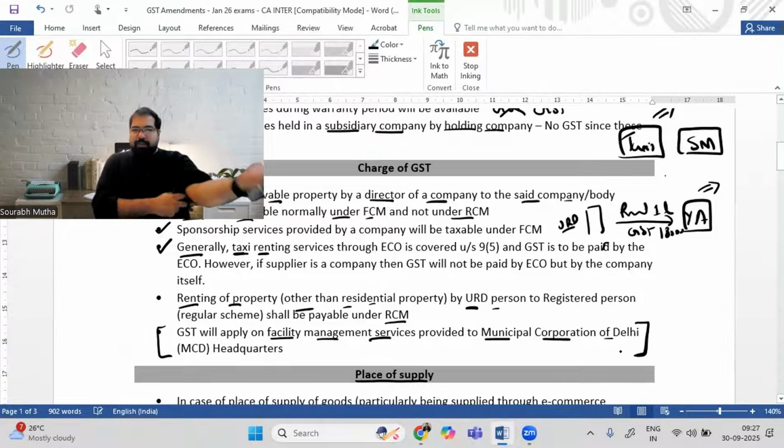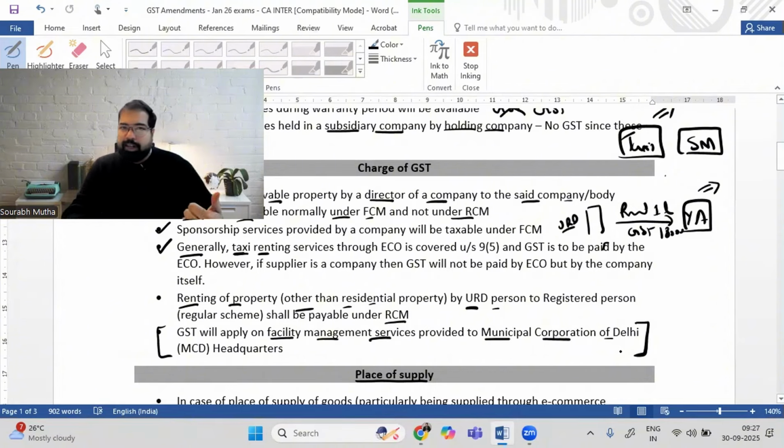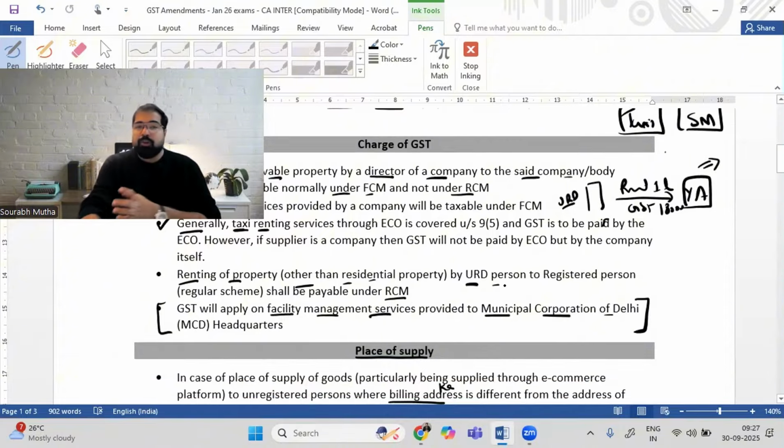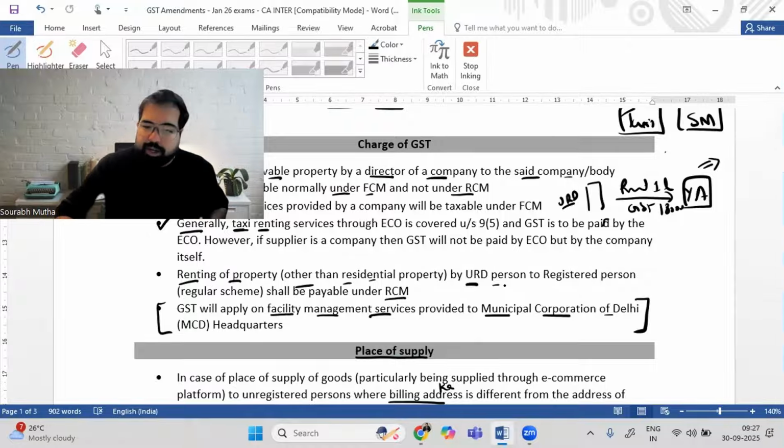All right. Let's summarize charge of GST. Director renting services. This is important. Director will pay under FCM. As a default, everything will be under FCM. Sponsorship services provided by a company will be under FCM. Renting of taxis, etc., by a company, even provided through Uber, the company will be liable to pay GST. And commercial property rented will be under FCM only, unless it is an unregistered person renting it.